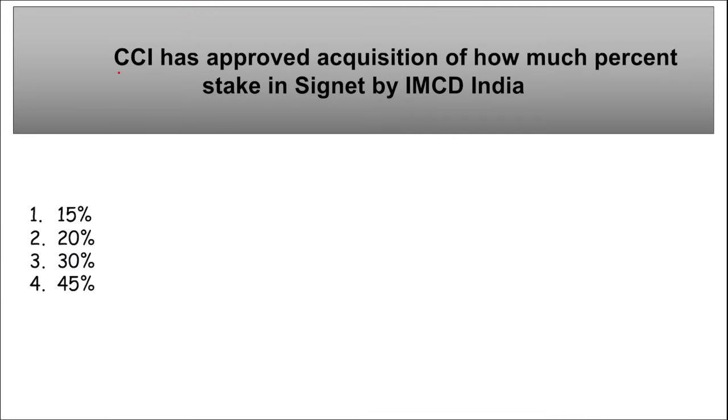Moving on. Next is CCI. They have approved the acquisition of how much percent stake in Signet by IMCD India. So CCI, they have approved the acquisition of 30% stake in Signet by IMCD. Correct? IMCD is your, remember first thing, IMCD, it is an indirectly wholly owned subsidiary of Dutch-based IMCD NV.